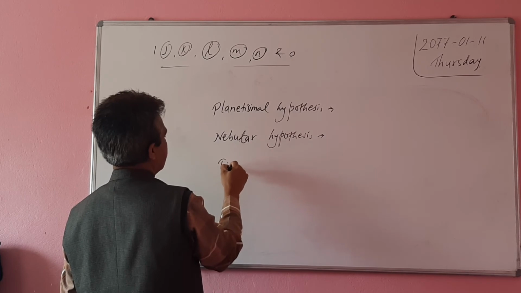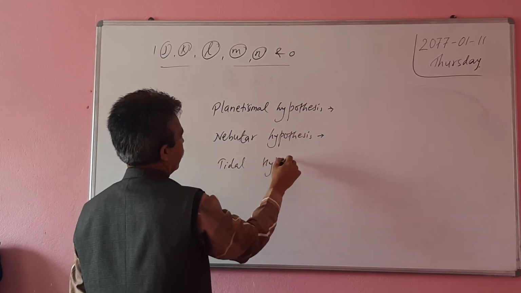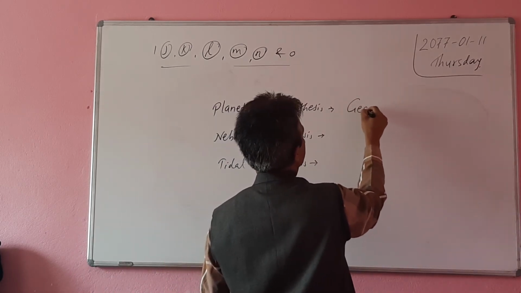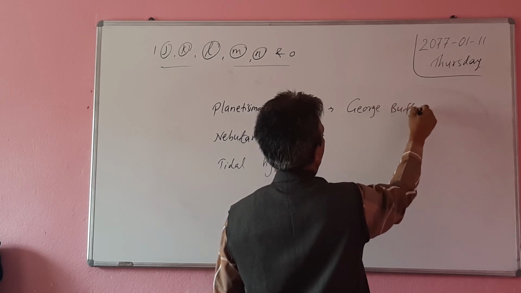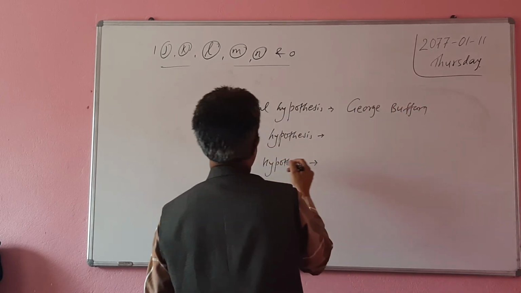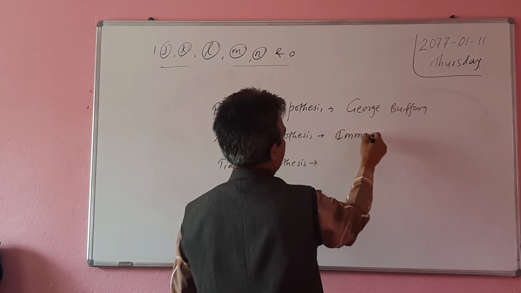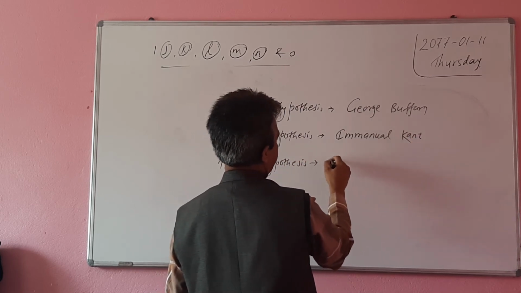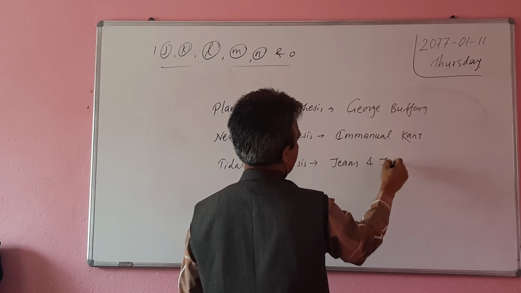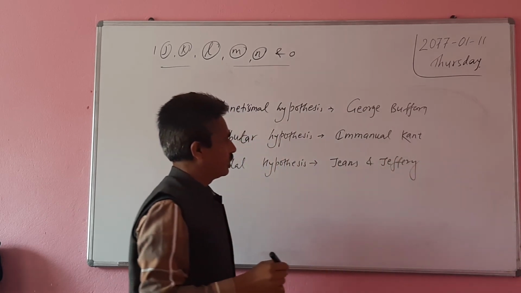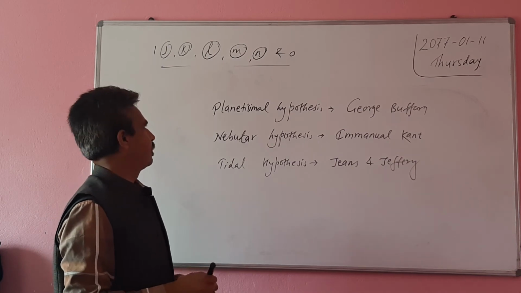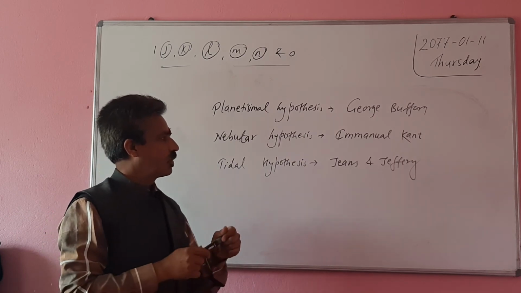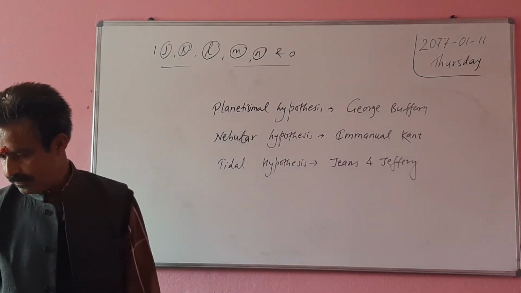Next one is tidal hypothesis. Who propounded planetesimal hypothesis? George Buffon. Nebular hypothesis, Immanuel Kant. Tidal hypothesis, Jeans and Jeffrey. Okay, planetesimal, nebular, tidal. George Buffon, Immanuel Kant, Jeans and Jeffrey.